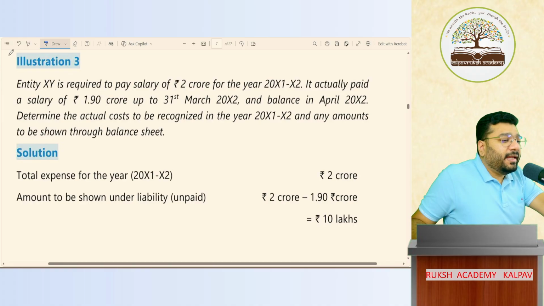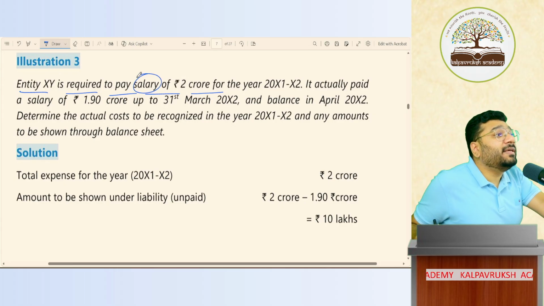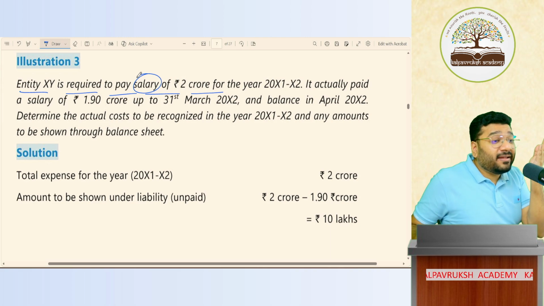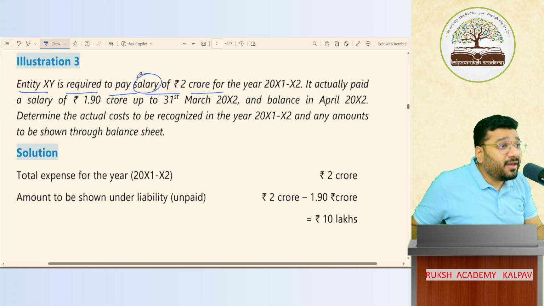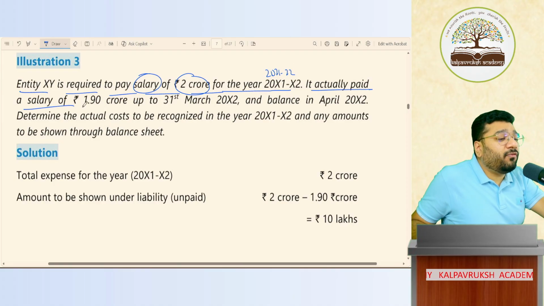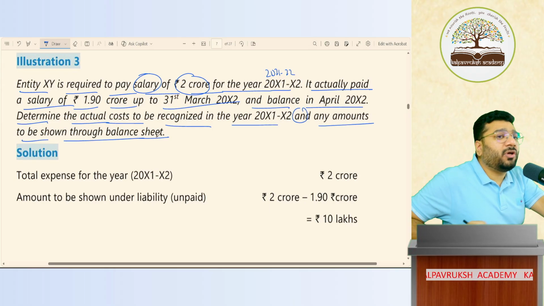Question 3. Entity XY is required to pay a salary of 2 crore. Oh, salary it is. Is salary an employee benefit? Yes. 2 crore for the year 2021-22. It actually paid a salary of only 1.90 crore up to 31st March 22, and the balance in April 2022. Determine the actual cost to be recognized in the year 21-22 and whether any amount is to be shown in the balance sheet or not.